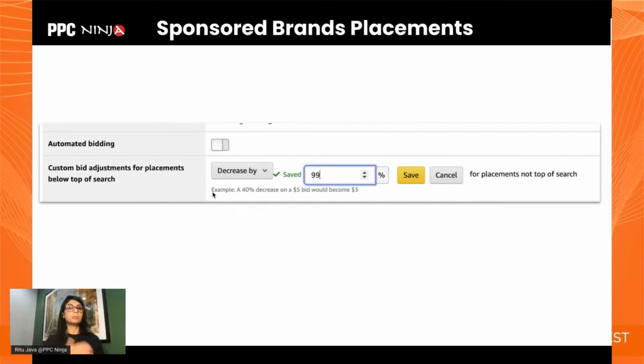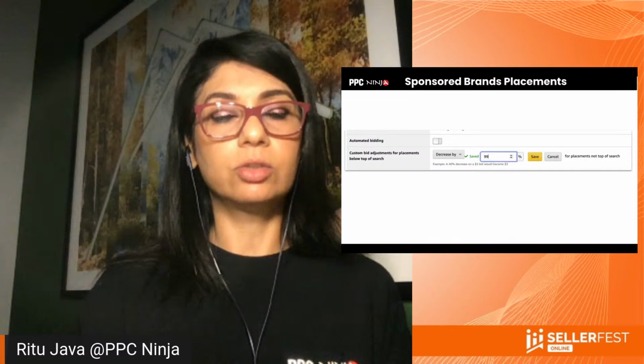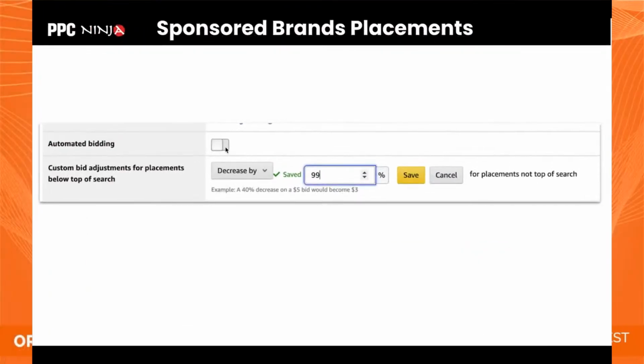Next, let's look at sponsored brands placement. How do you adjust sponsored brands placement? What a lot of people don't know is that sponsored brands actually get this automated bidding setting, which is by default on, which means Amazon has control over how the bids are adjusted on these two placements. However, if you want to take things into your own control, you can turn off automated bidding.